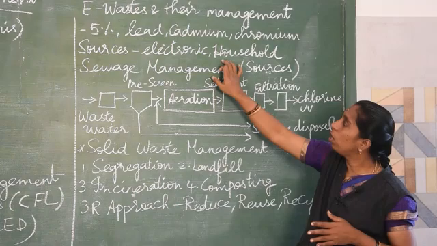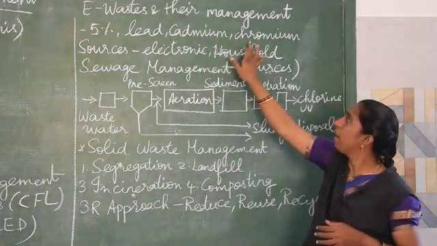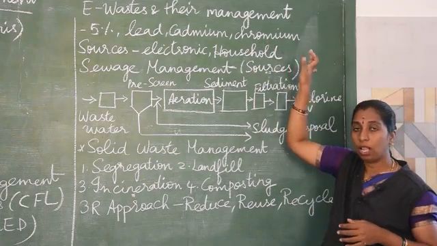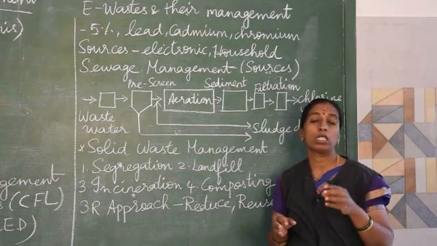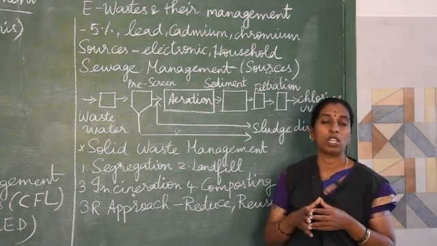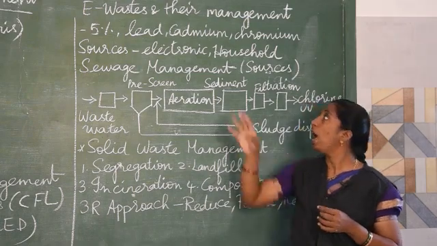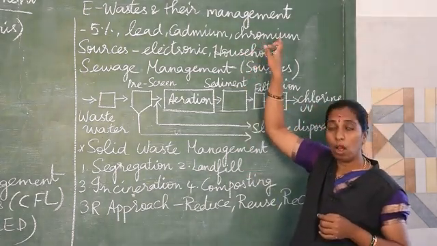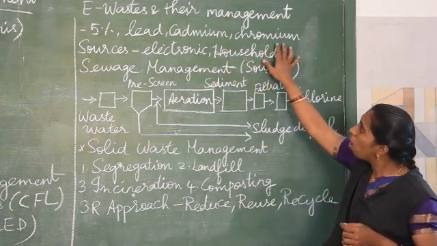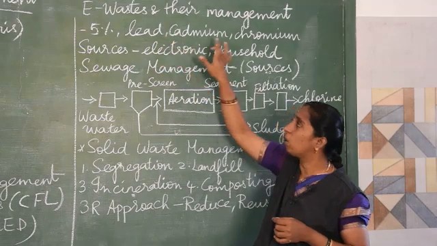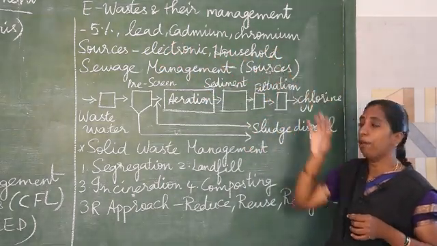I told you that in electronic waste, components like lead, cadmium and chromium are present. Lead and cadmium will cause diseases. What type of diseases? Nervous problems will be caused, and chromium will cause asthma and bronchitis. Such diseases are caused due to the deposition of this electronic waste, that is lead, cadmium, chromium and mercury.